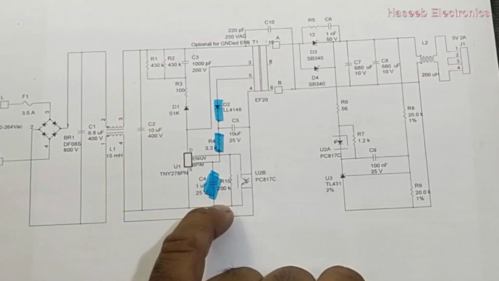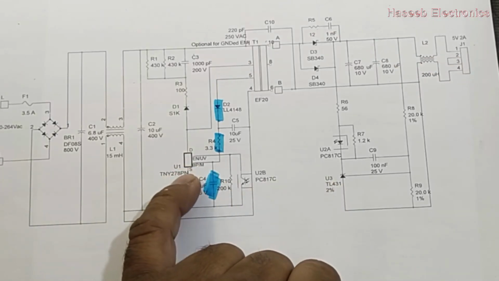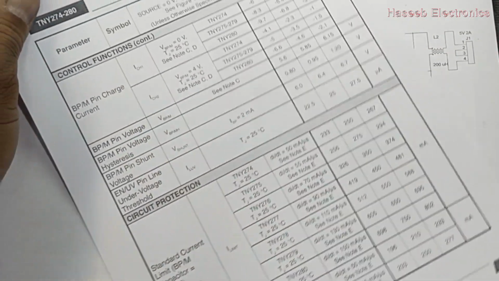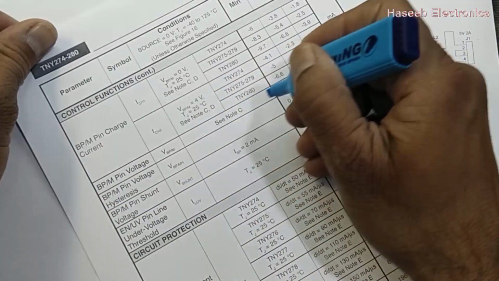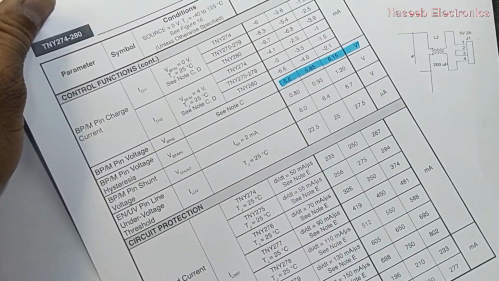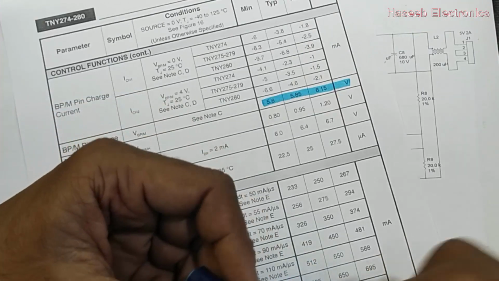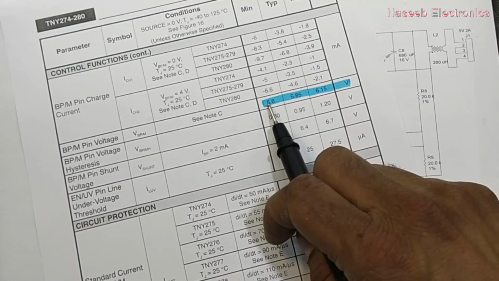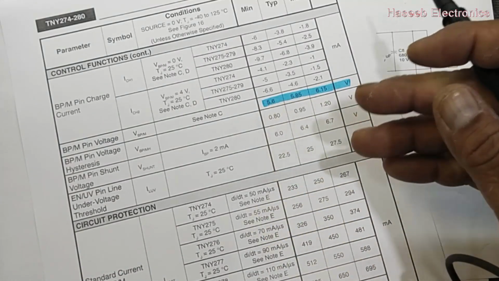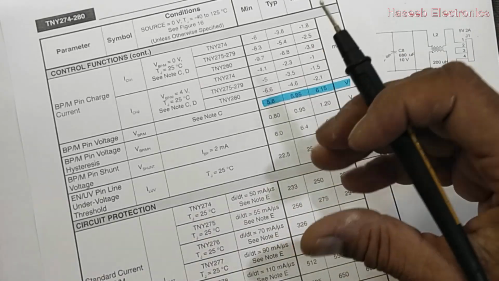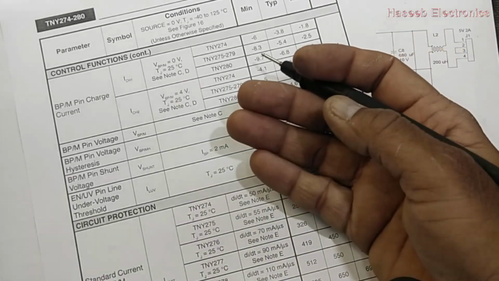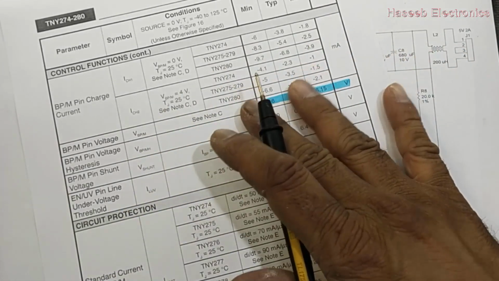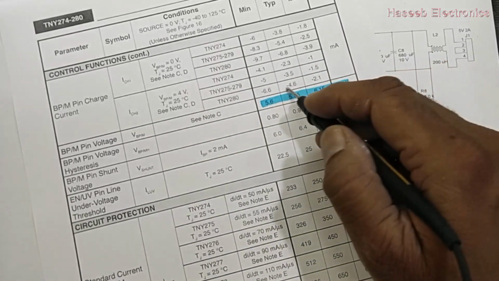When we work on any power supply, we must check the data sheet for the SMPS controller IC. We have to check the voltage, bypass voltage. The normal voltage should be at 5.85 volts, that is nominal. If 5.6, that is okay. 6.15, that is the maximum limit. If at normal switching the voltage will go beyond this limit, at that time this IC will turn off the operation. So we have to take care for this voltage.